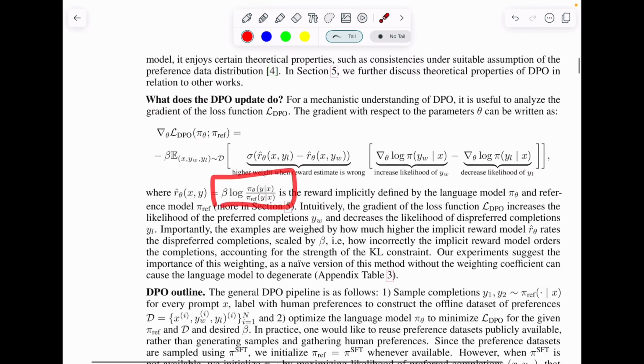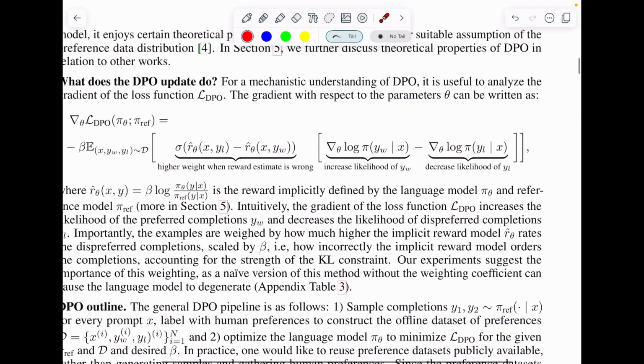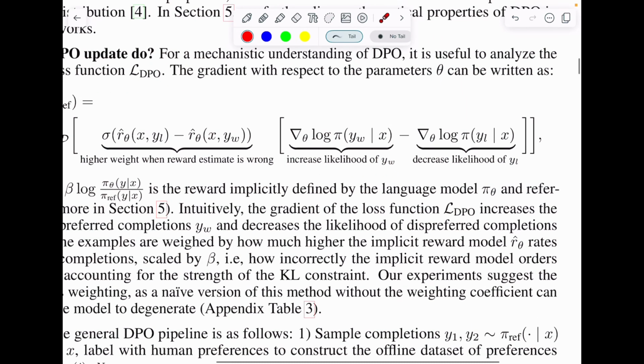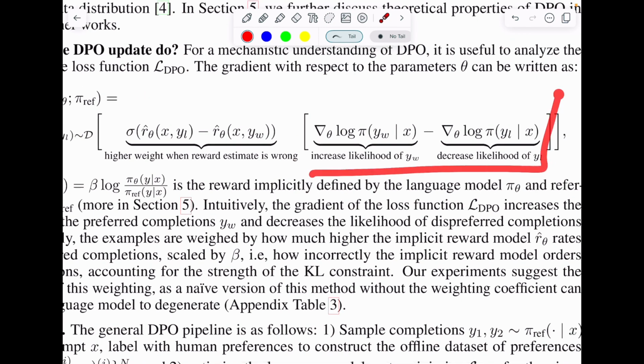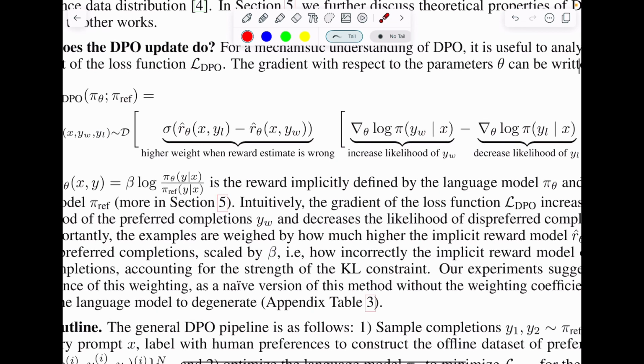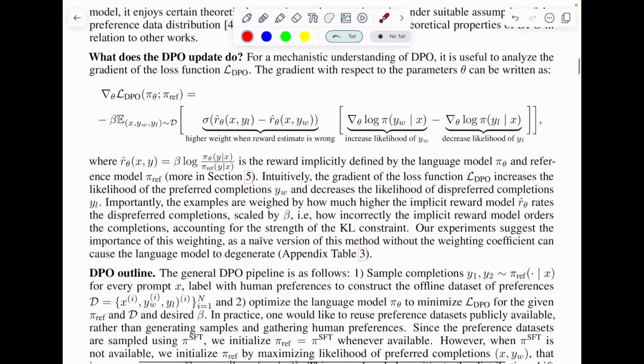Okay, so now let's first understand what is going on here. The gradient term can be divided into two parts. It says to increase the likelihood of y winning, and decrease the likelihood of y losing, because there is a minus here and a positive sign here. But at the same time, whatever the difference of these two gradients comes out to, you weight using the reward estimation. So if the difference between the losing and the winning is very high, and the sigmoid of that is very high, that means you weigh it accordingly, right?